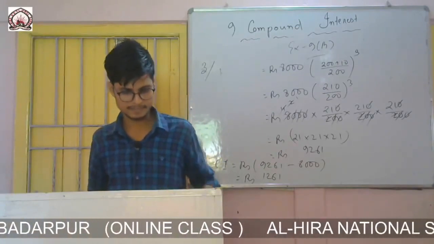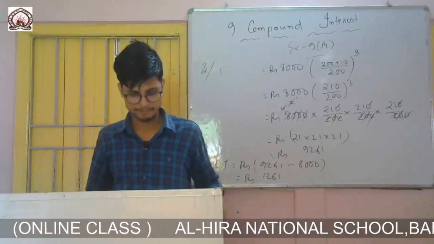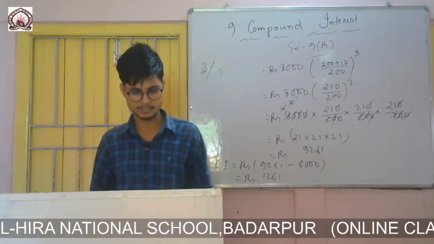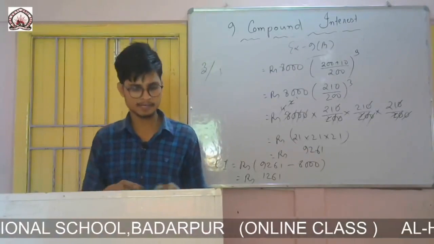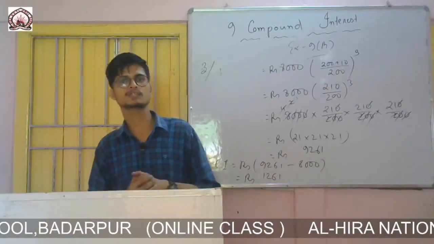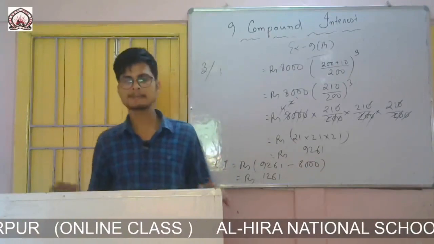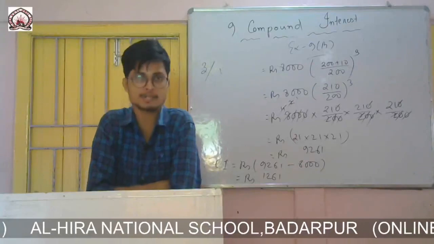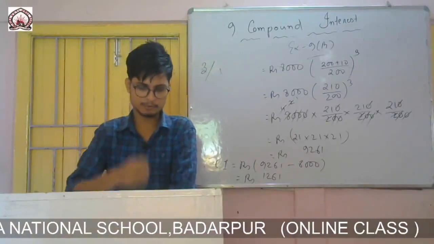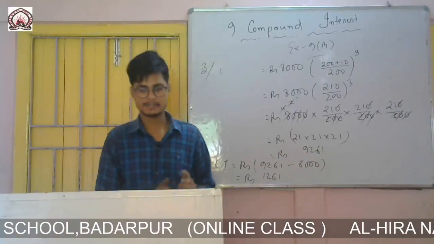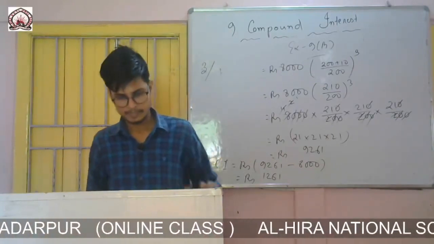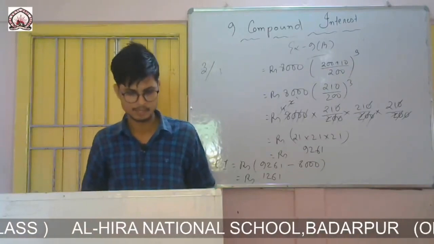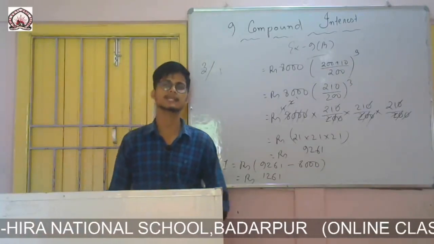Rina paid simple interest at a rate of 10%, while Ruchira paid compound interest at a rate of 10%. The question is who paid more interest and by how much.